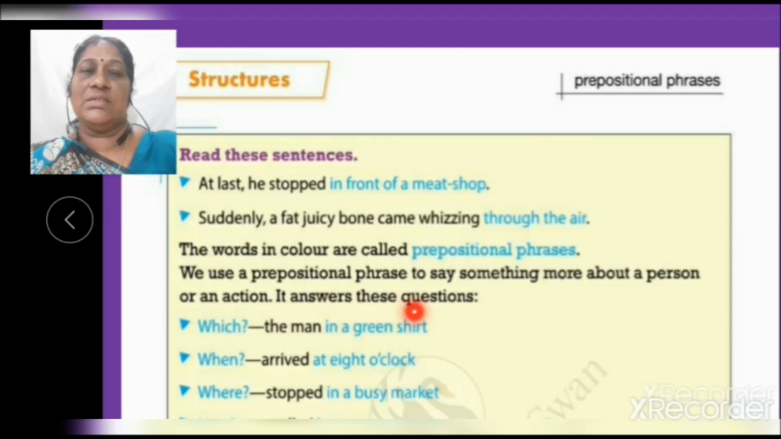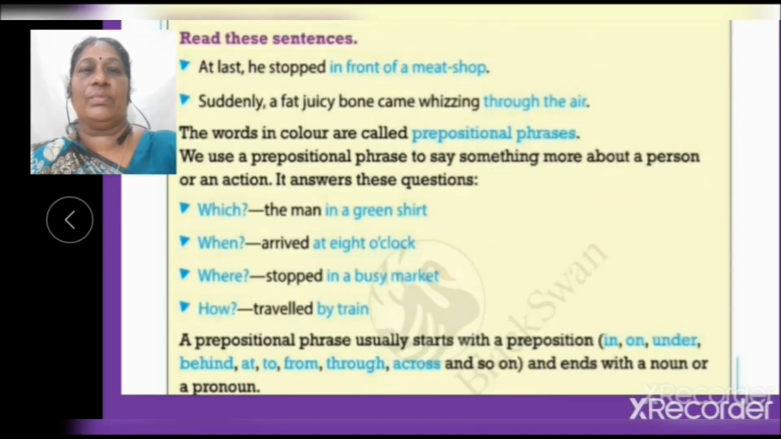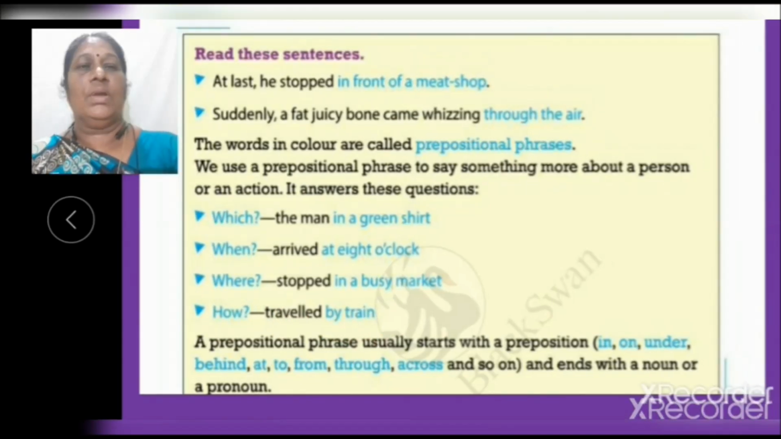It answers these questions. Which? The man in a green shirt. When? Arrived at 8 o'clock. Where? Stopped in a busy market. How? Travelled by train. A prepositional phrase usually starts with a preposition: in, on, under, behind, at, to, from, through, across, and so on, and ends with a noun or a pronoun.